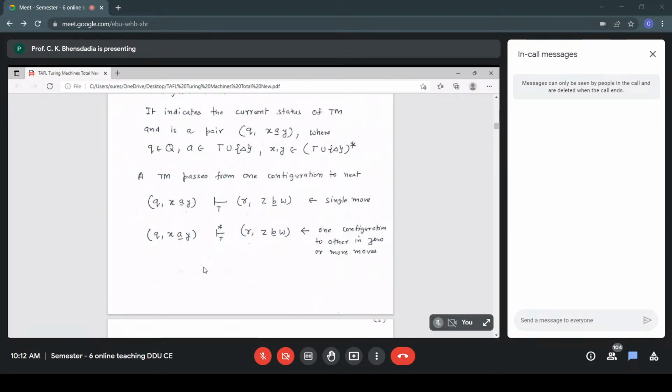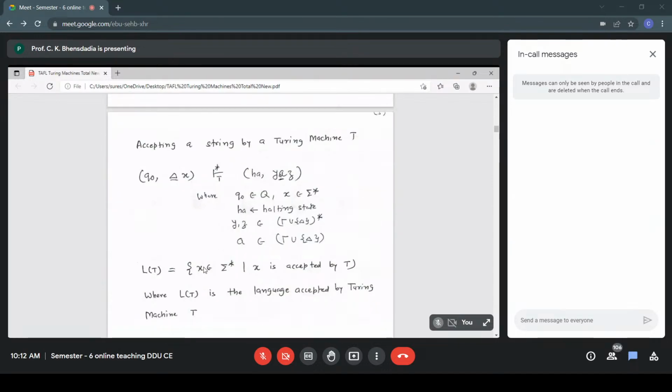And over multiple moves, it goes to the new configuration. So with a star we write QXAY to RZBW, which means moving from one configuration to another configuration in zero or more moves. That is how we apply the star operator. Present configuration, next configuration. Fine.